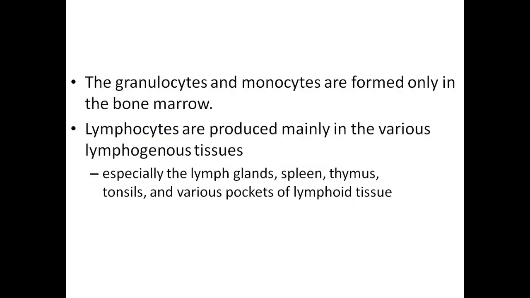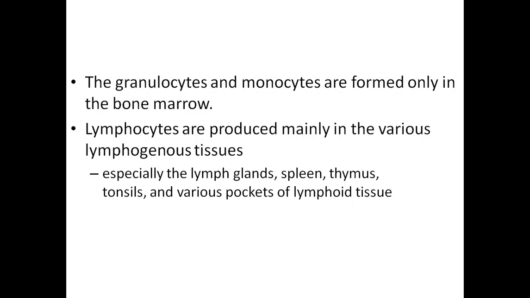So the granulocytes and the monocytes are formed only in the bone marrow. It is only this type of leukocytes that can be formed only in the red bone marrow. But lymphocytes are produced mainly in the various lymphogenous tissues.